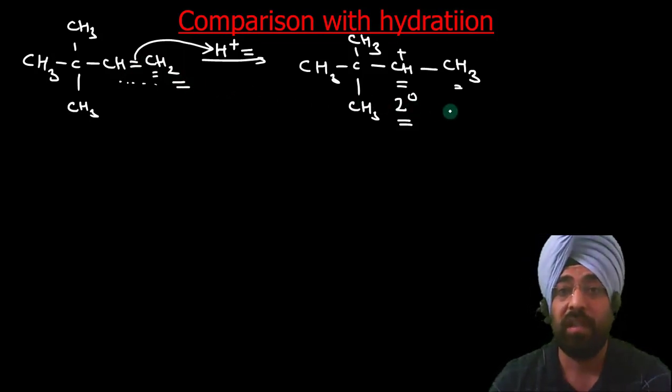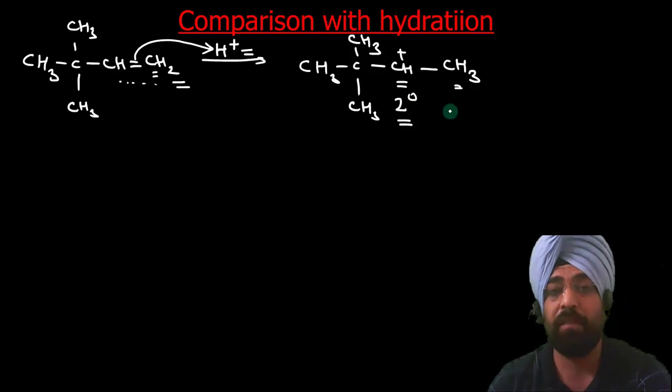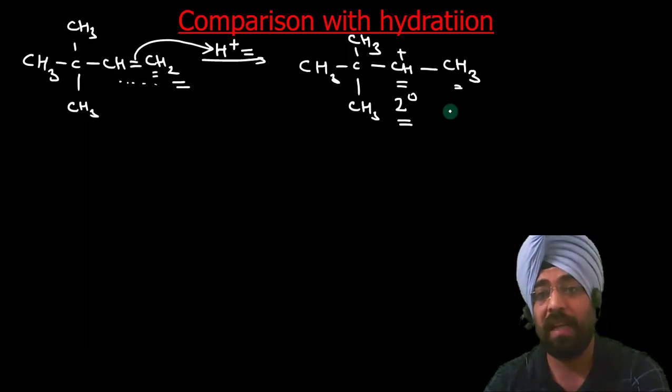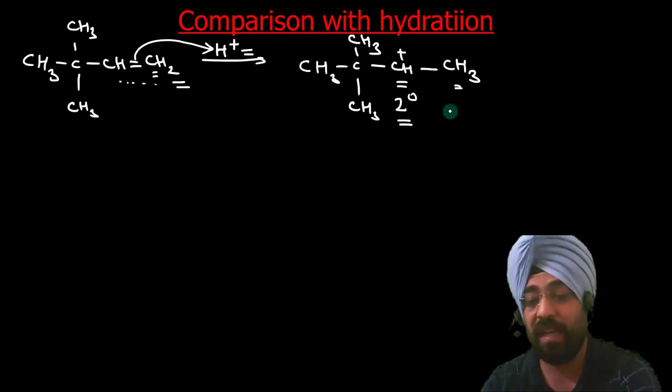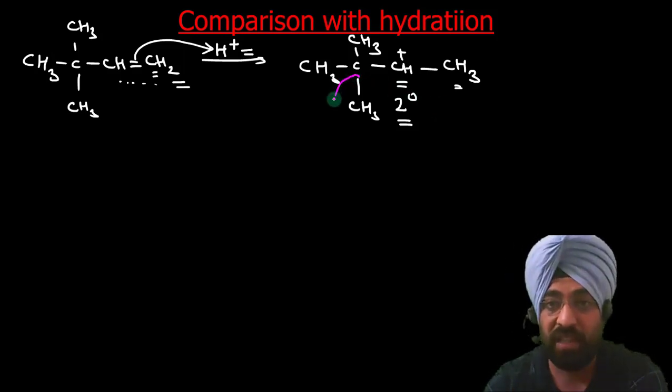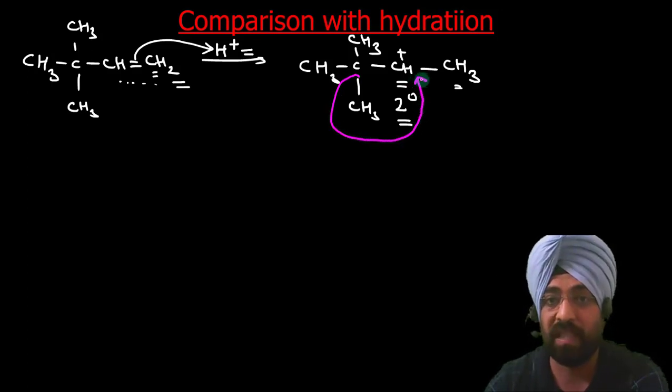So the first step, addition of the proton acid, takes place in such a way that we get a stable carbocation. But from this carbocation we can still make a new carbocation which is more stable, if we shift this methyl group from this carbon to this carbon which carries a positive charge.